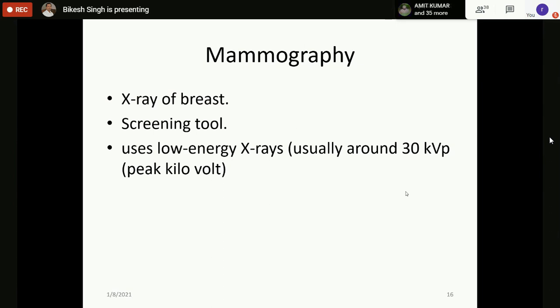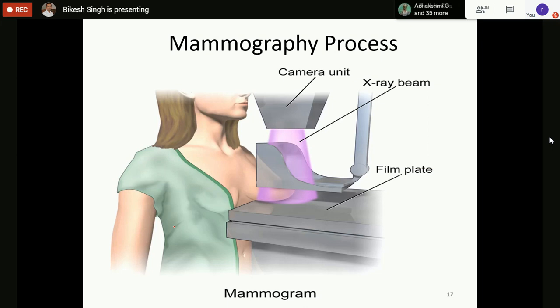So, what is mammography basically? Mammography is nothing but the X-ray of the breast. You all know what a chest X-ray is. So it is an X-ray of the breast, and it uses low energy X-rays. This is the general procedure: the breast is completely compressed and made as flat as possible, and then X-ray beams are transmitted and the image is taken.